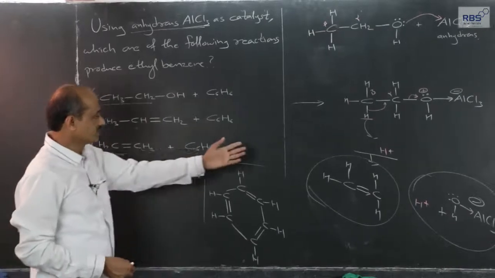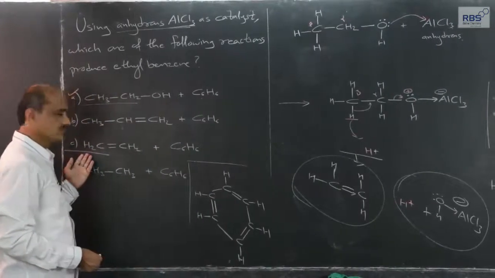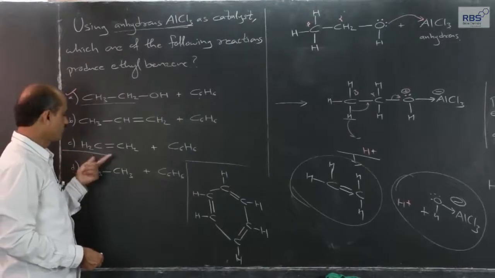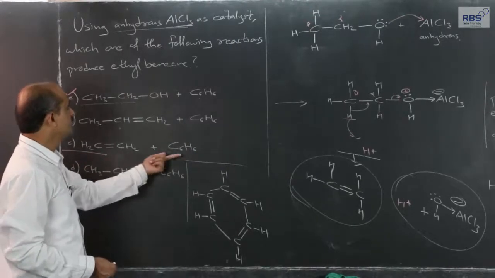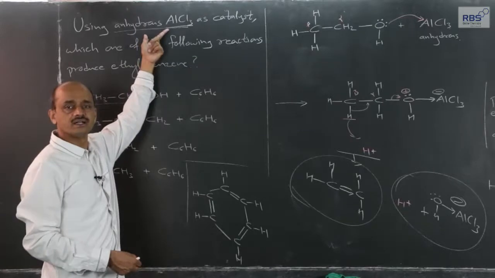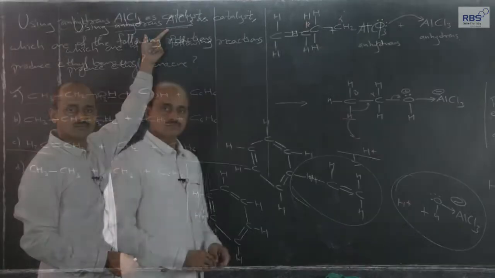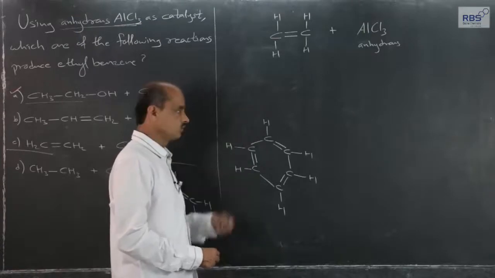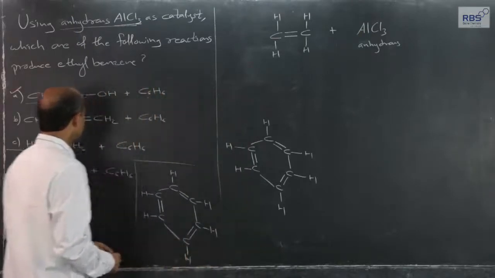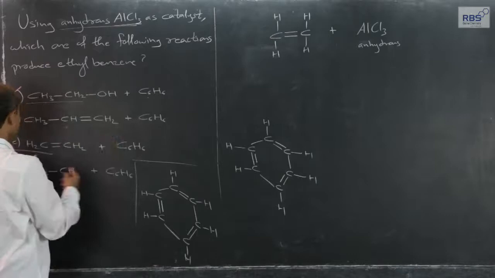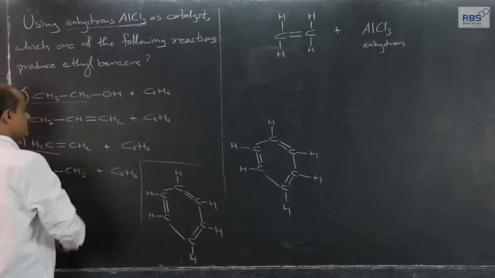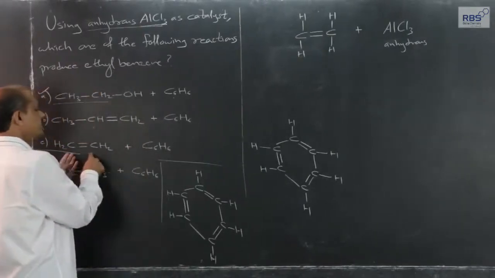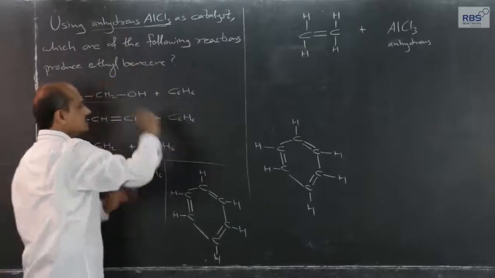Now I have to rub this and then I will explain the reaction of ethene and benzene in presence of anhydrous AlCl3. Now, I will consider the third option among the four. Just now I have covered A, now we will discuss C. Ethene plus benzene in presence of anhydrous AlCl3.